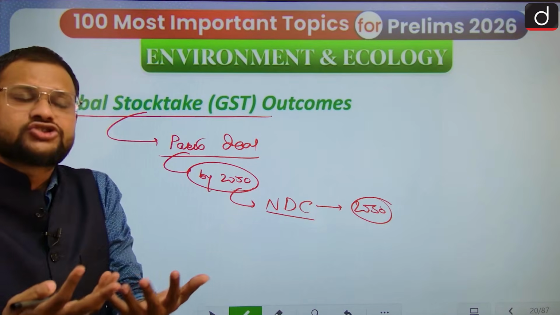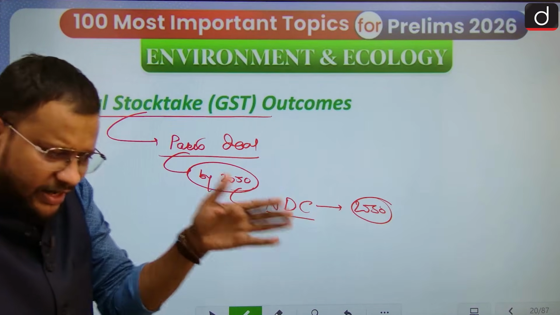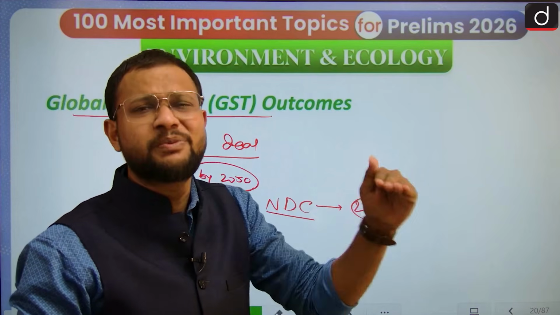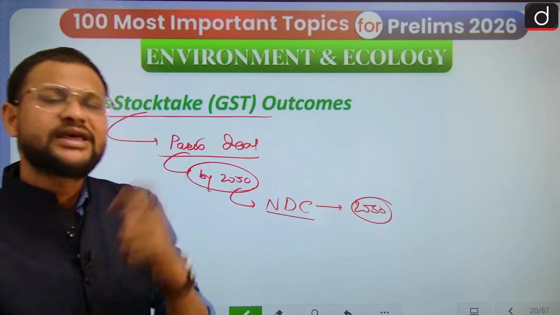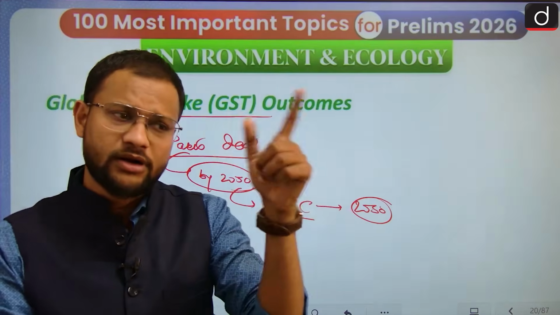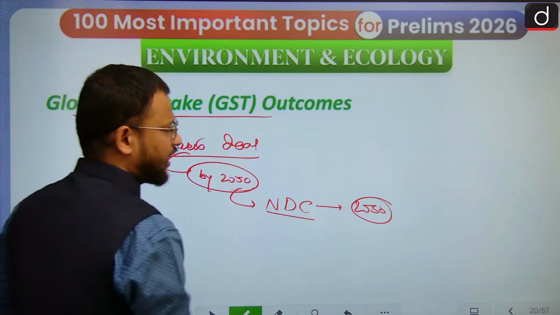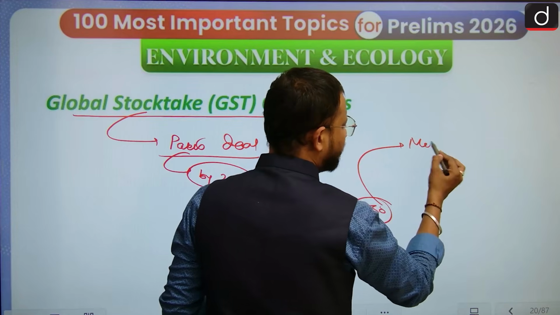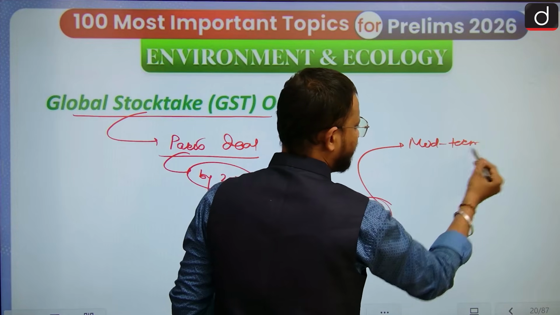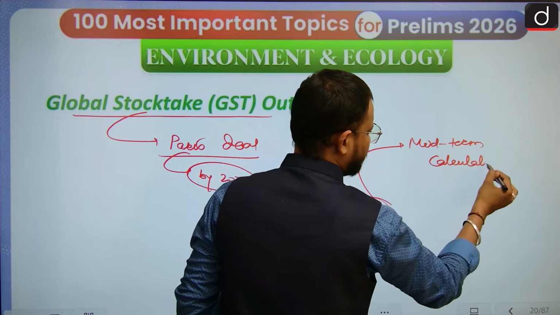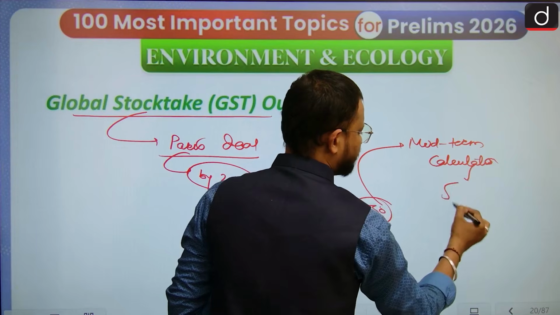But how can we ensure that whatever target has been set by that particular country is on the expected track? And if it is not, then how will you correct it by the end of 2030? So there is a mechanism, a mid-term analysis or calculation, which is itself a stocktake.